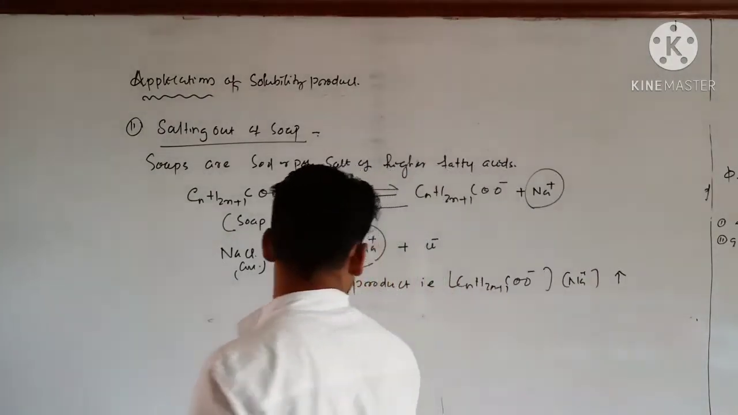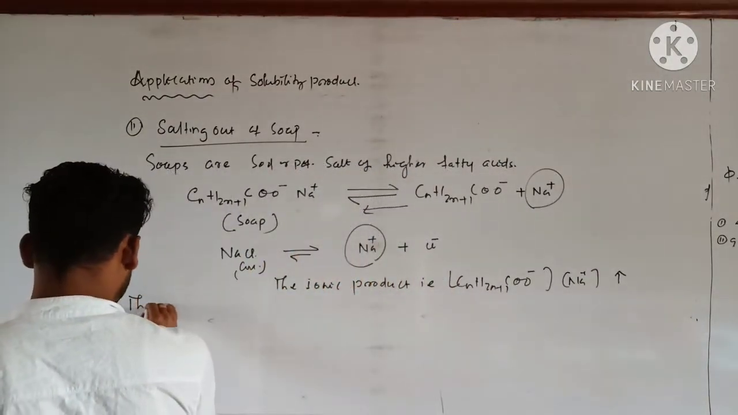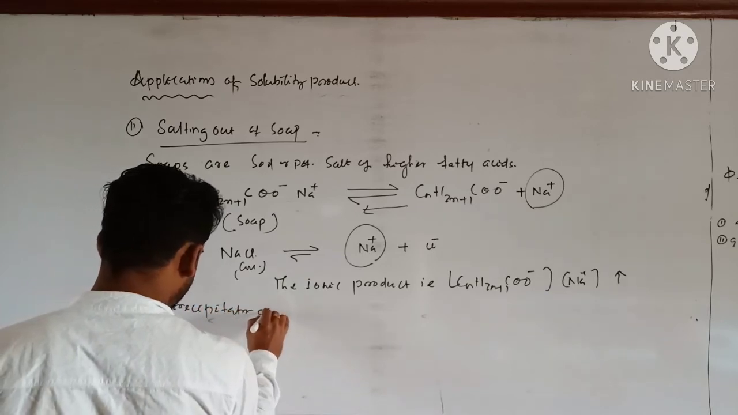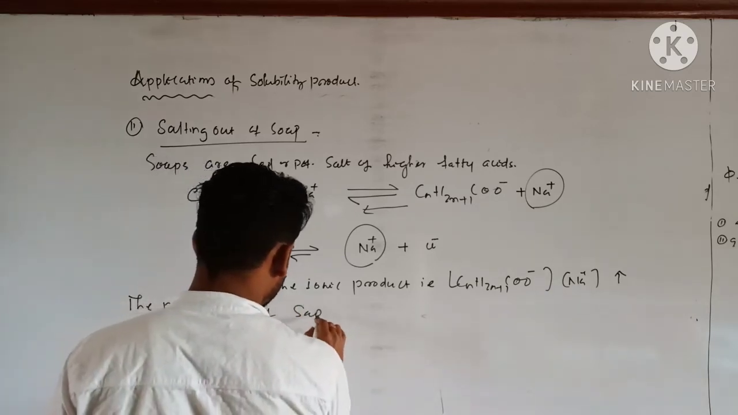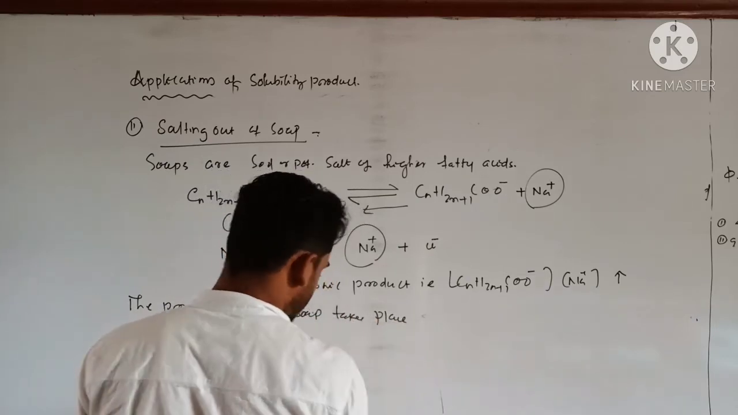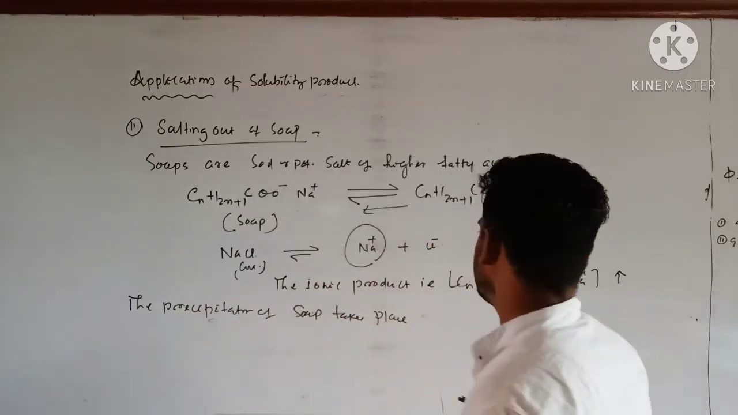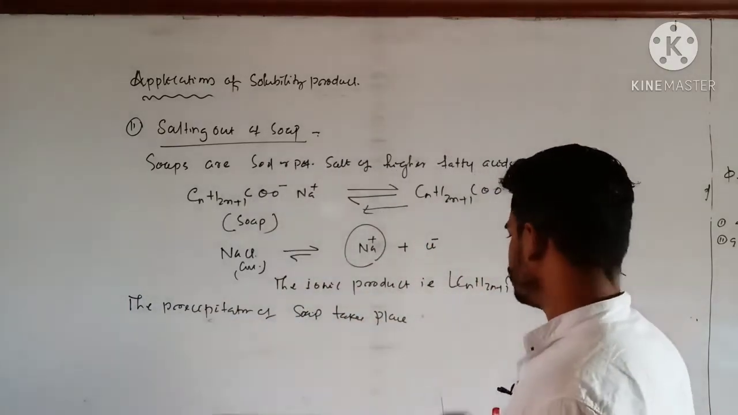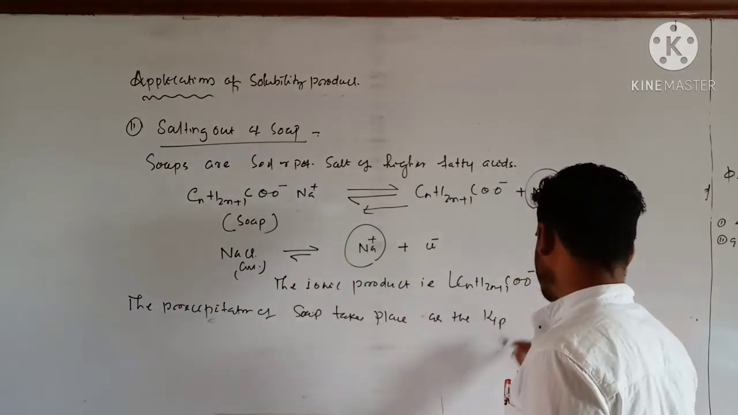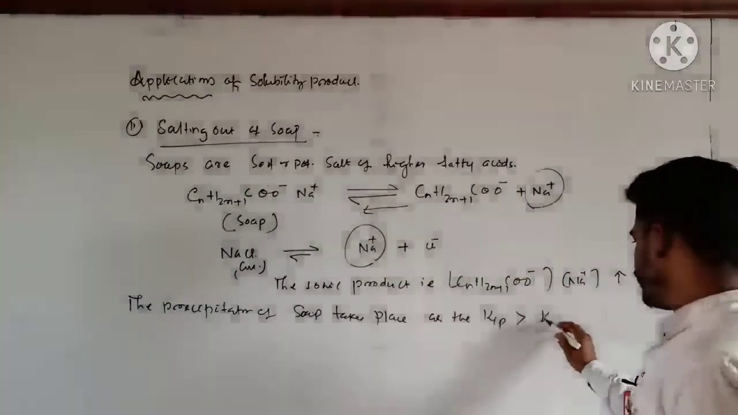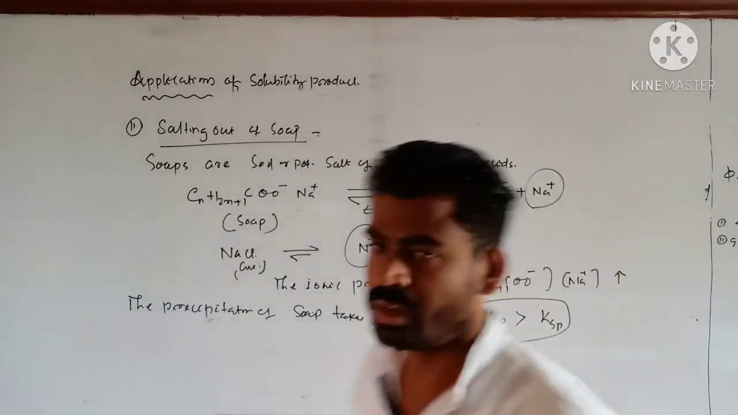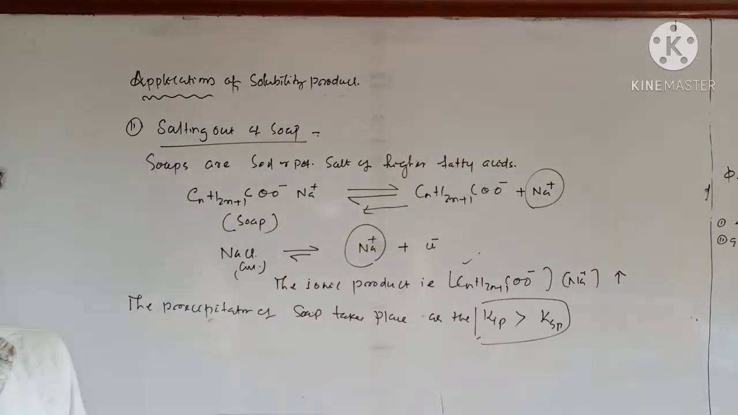The precipitation of soap takes place. Why? As the ionic product of soap, the KIP I can write, exceeds the solubility product, that's why precipitation takes place. Clear?